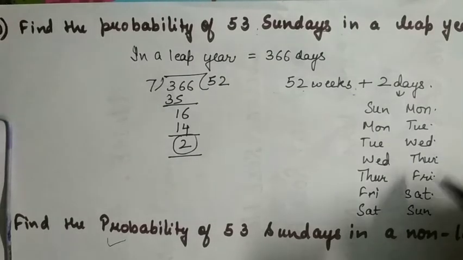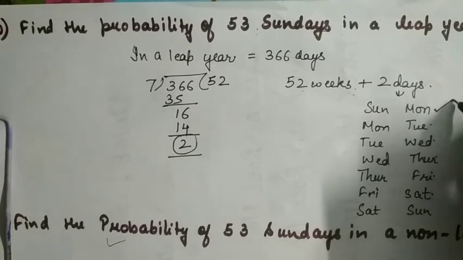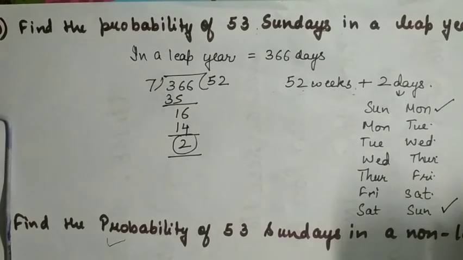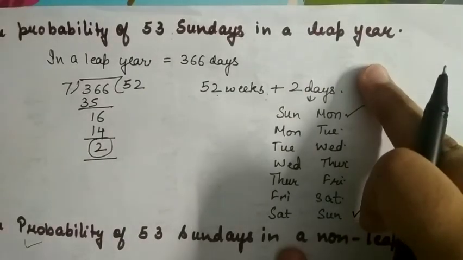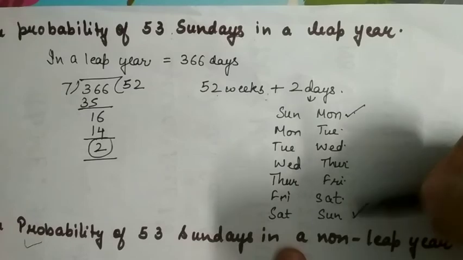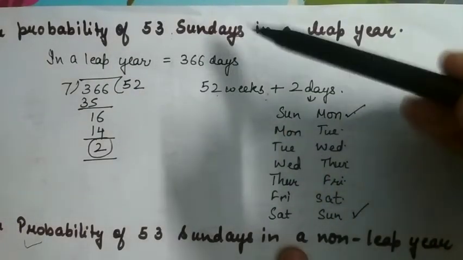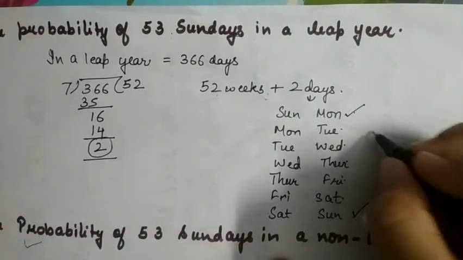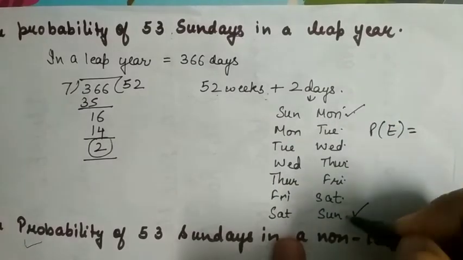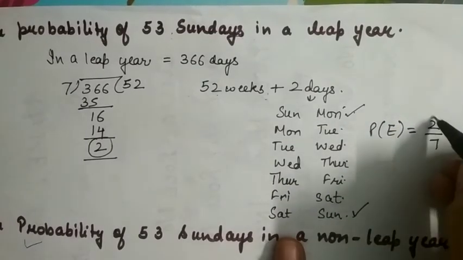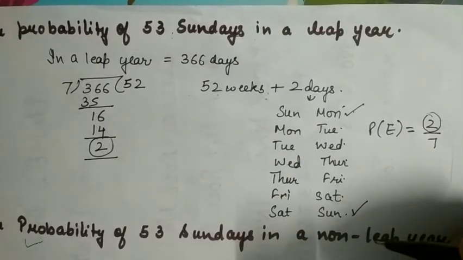And out of these 7, in how many cases are we getting Sunday? Sunday Monday, and Saturday Sunday. So out of these 7 possible cases of these 2 days, in 2 cases Sunday is coming, and we are asked the probability of getting 53 Sundays in a leap year. So the probability is 2 upon 7, because our favorable cases are 2 and the total cases are 7.